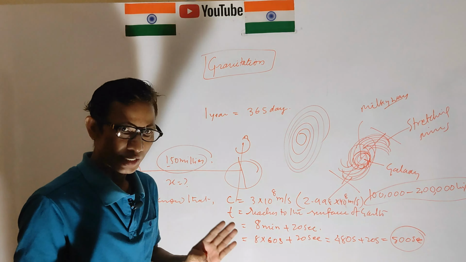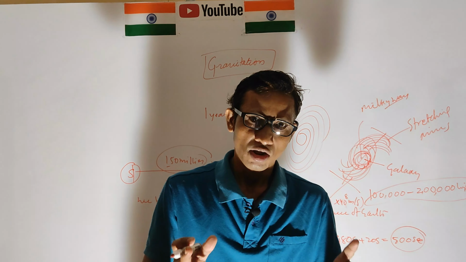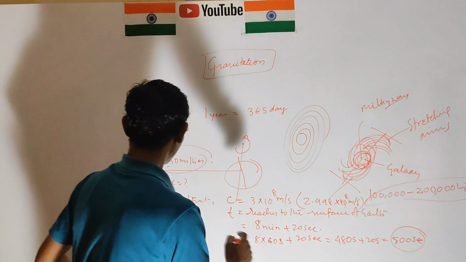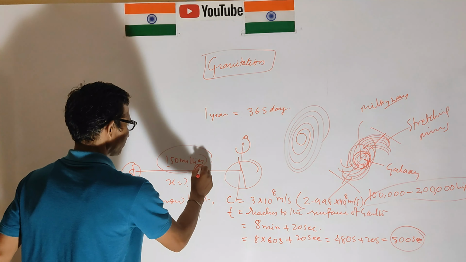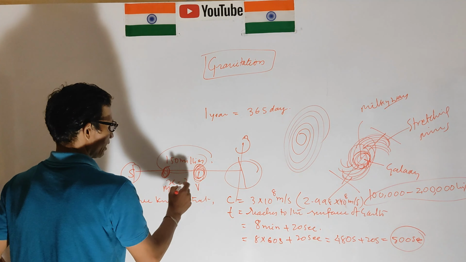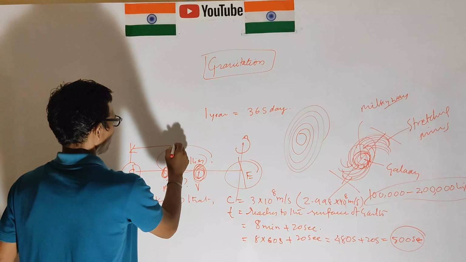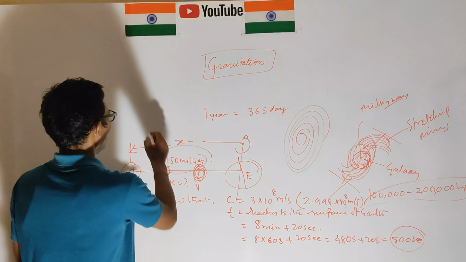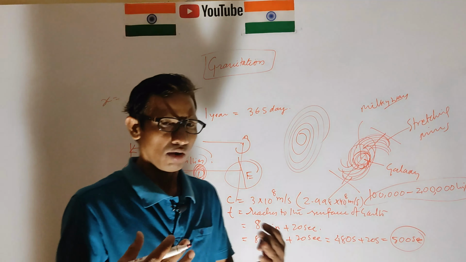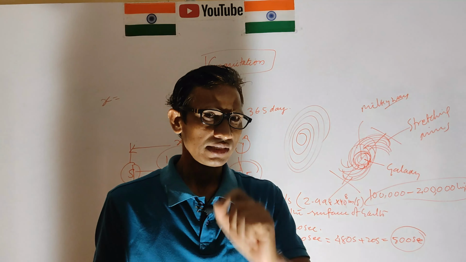Now we find out the distance between the sun and the third planet of our solar system. Here is Venus, here is Mercury, and the third is Earth. The distance x we have to find. Distance equals velocity and time.